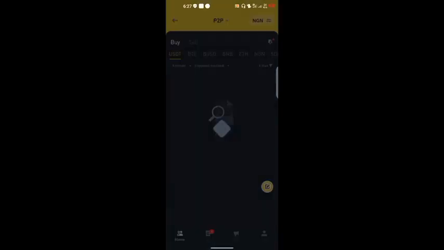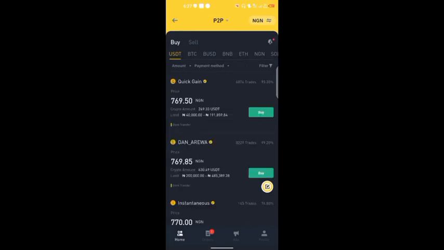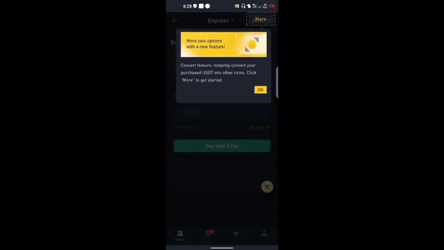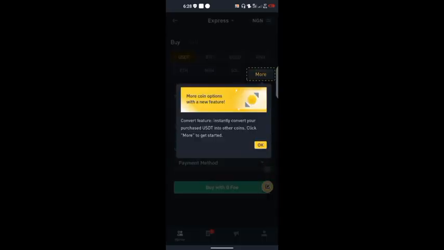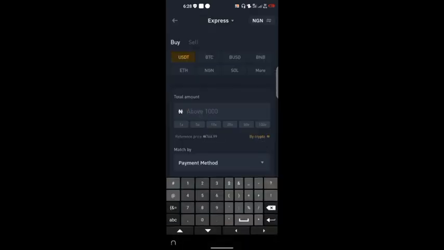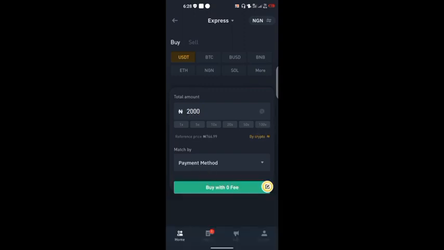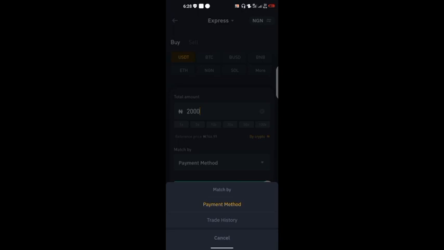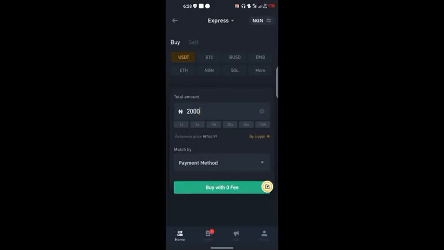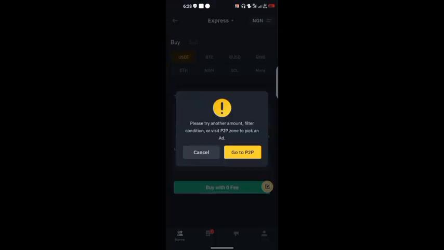So now that's a long procedure, some of you will say. Before now, and even till now, sorry, there's Express. Express will save you the time of trying to look for the best offer in the market. So with Express, let's say I'm buying 2,000 naira worth of USDT. You select the payment method, which is what you have selected, and I will show you that one later, which is bank transfer. Then you click on buy.